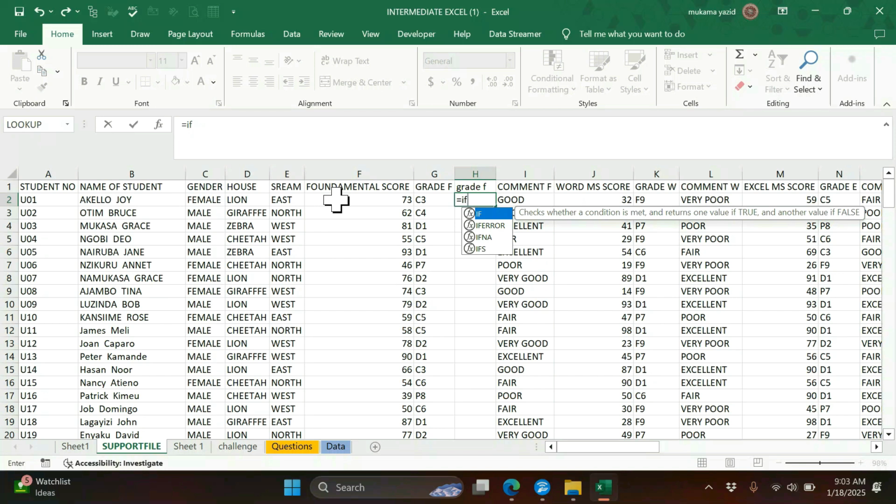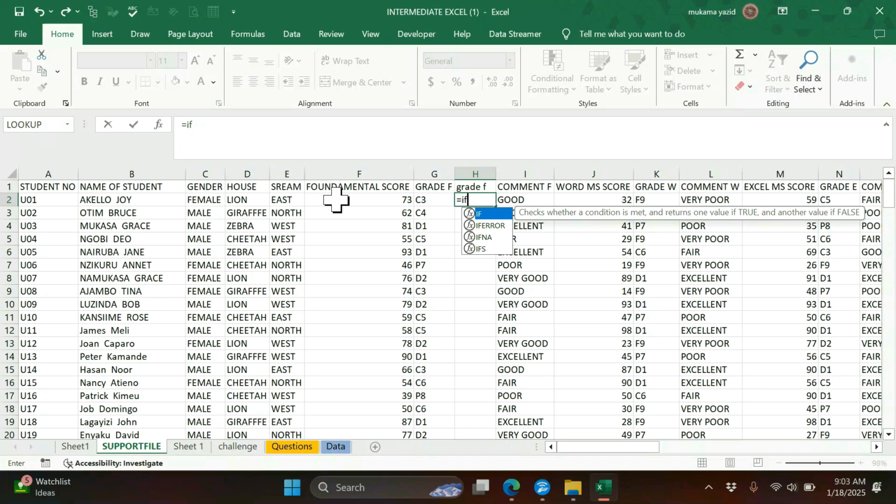Now IFS is summarizing, but it is limited to some versions. If I'm not mistaken, it was introduced in Excel version 16, if I'm not mistaken, 16 or 19. So those below 13 and 7 don't have that IFS, which is summarizing the other.